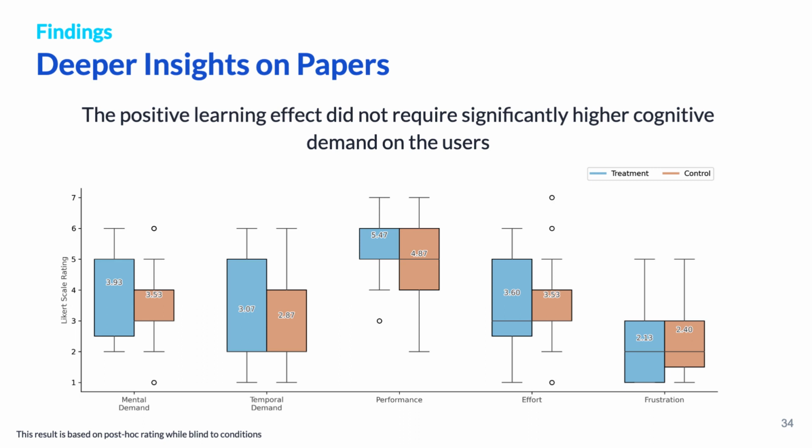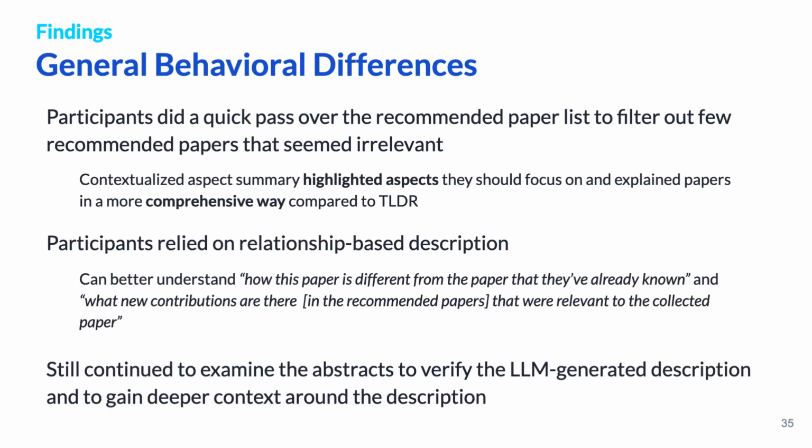On the other hand, qualitative data shows evidence of higher mental and temporal demand for some participants when using PaperWeaver. Our observation shows that participants did a quick pass to filter out a few recommended papers that seemed irrelevant. During the quick pass, participants mentioned that contextualized aspect summaries were helpful, since those surface aspects participants should focus on compared to TLDR summaries and explained papers in a more comprehensive way.